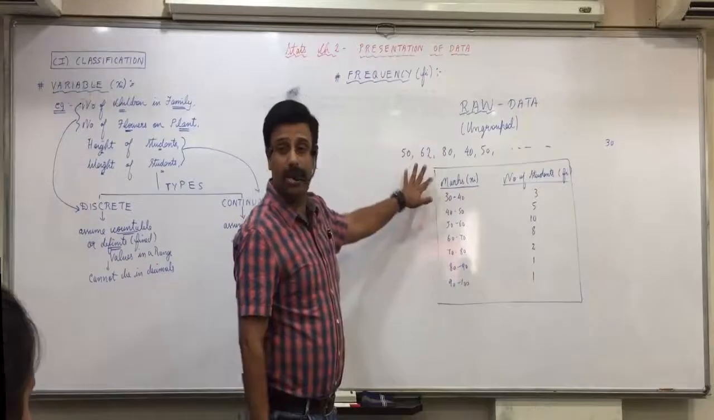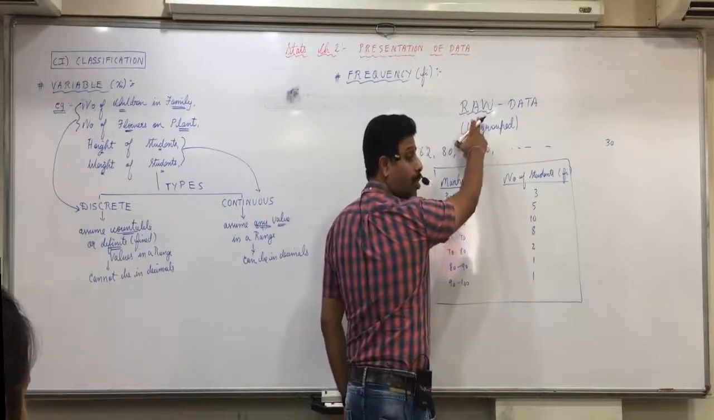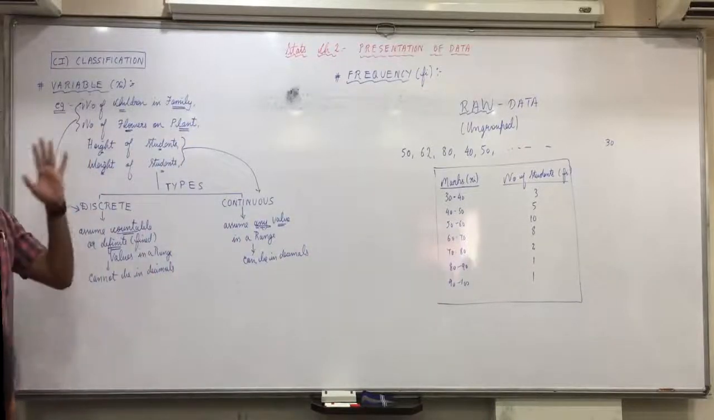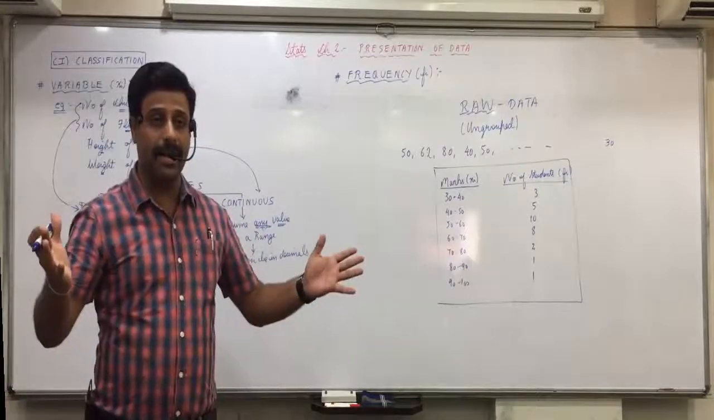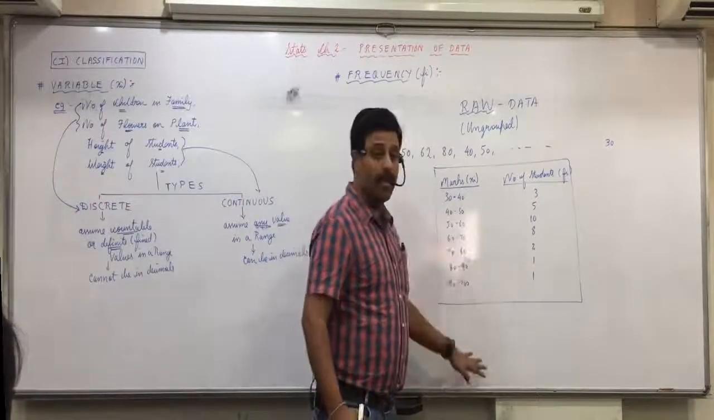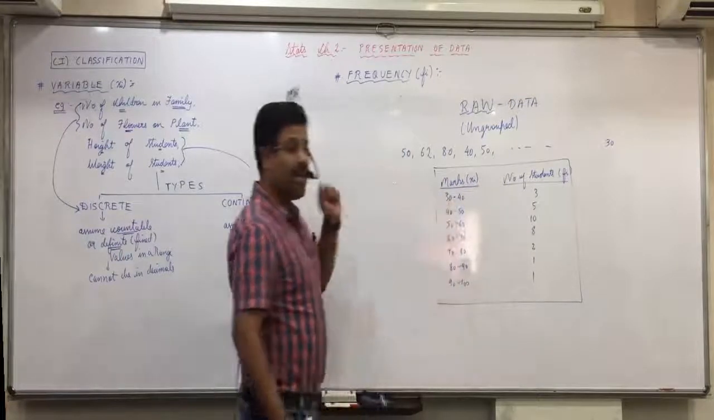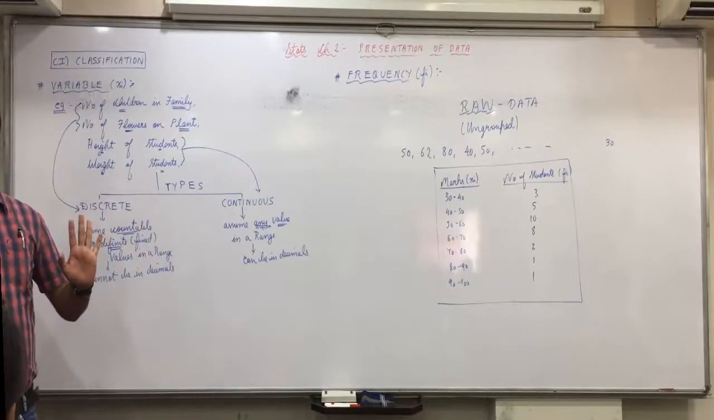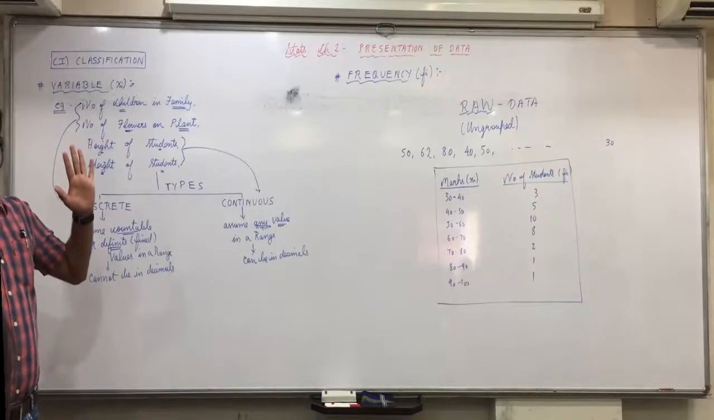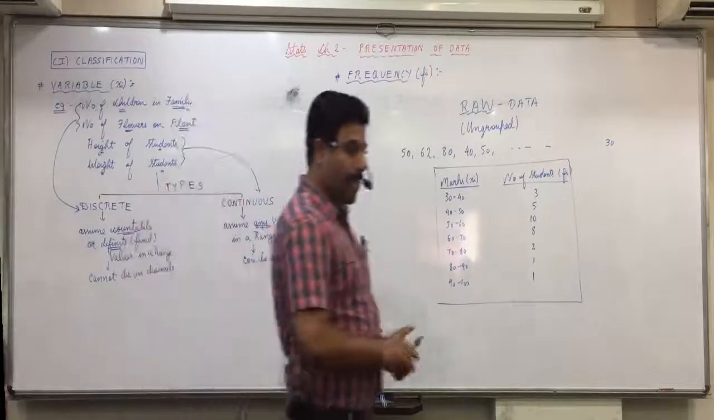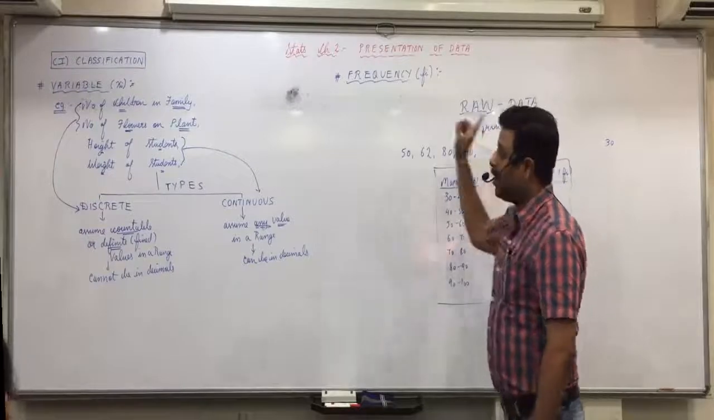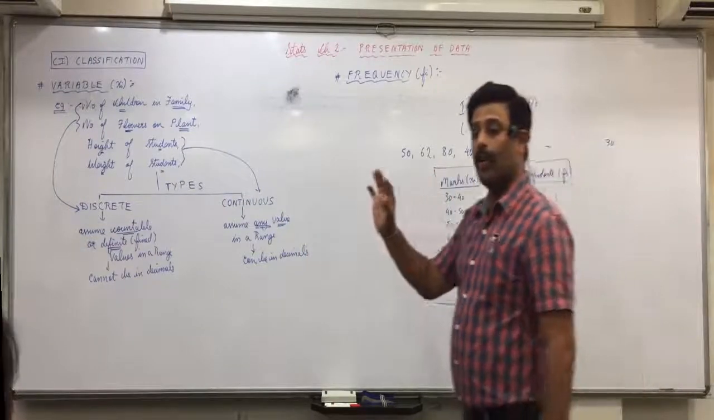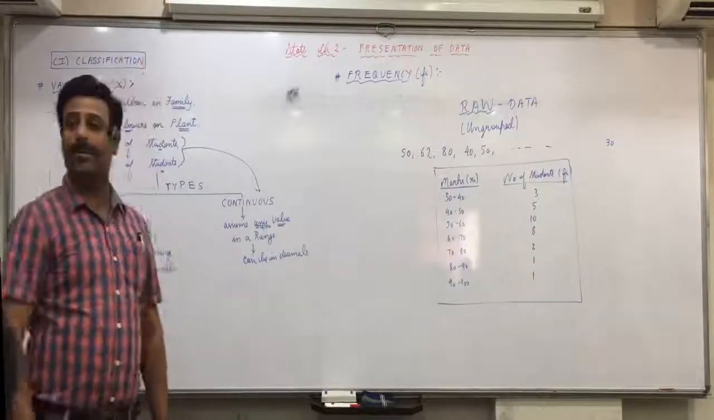So what do you mean by classification? Grouping of raw data into variable and frequency. You group the ungrouped data, raw data, haphazard data. And how do you present it? You present in the form of variable and frequency. Variable could be either discrete or continuous. Is everyone of you clear with this? Any confusion with the meaning of classification? Once again, grouping of raw data into variable and frequency.